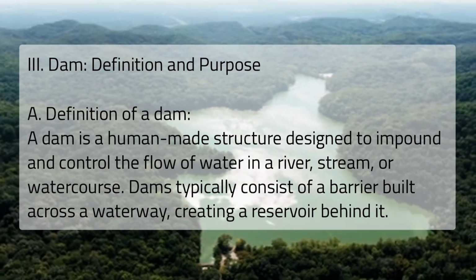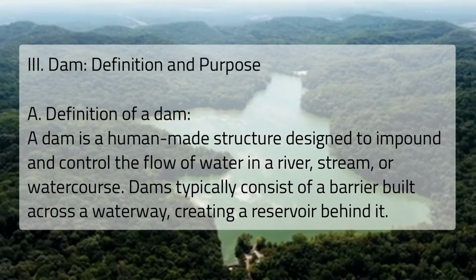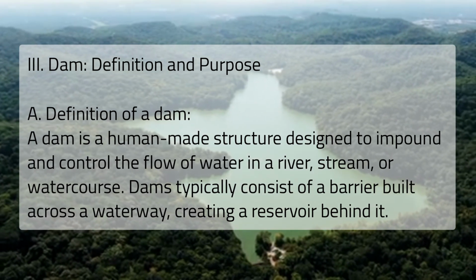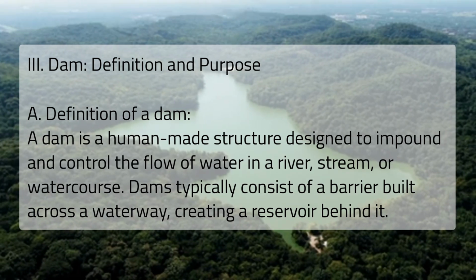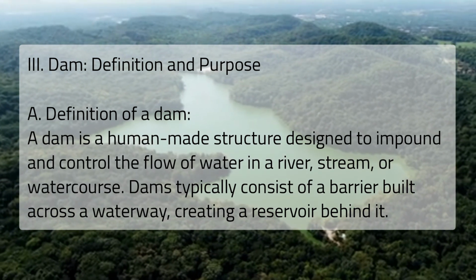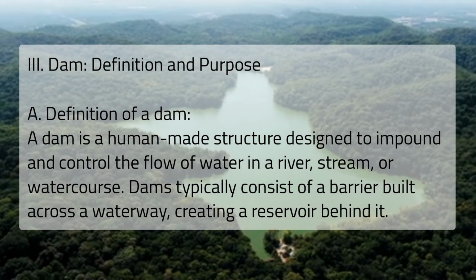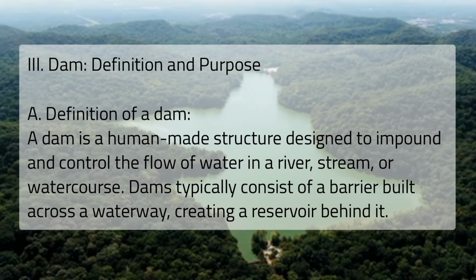Dam, definition and purpose. A. Definition of a dam. A dam is a human-made structure designed to impound and control the flow of water in a river, stream, or watercourse. Dams typically consist of a barrier built across a waterway, creating a reservoir behind it.